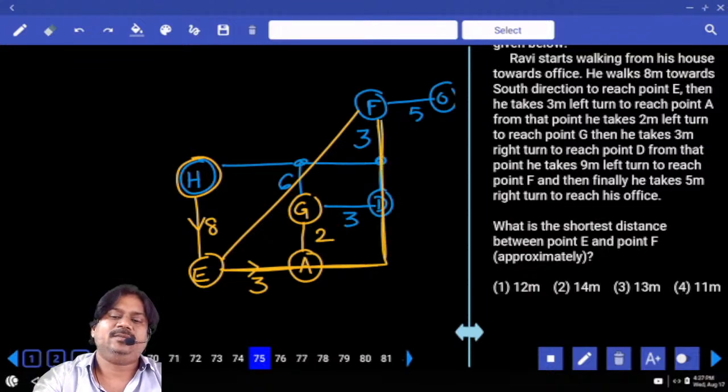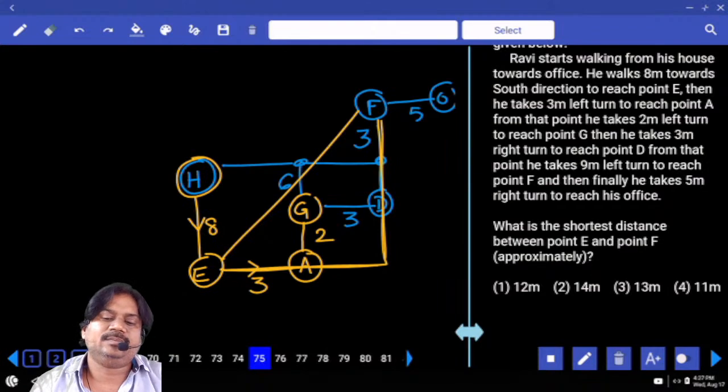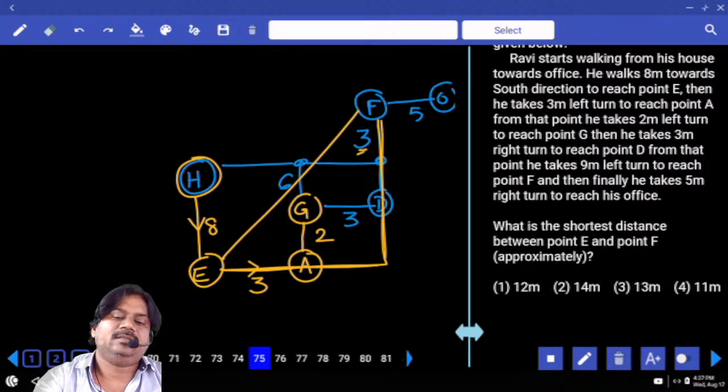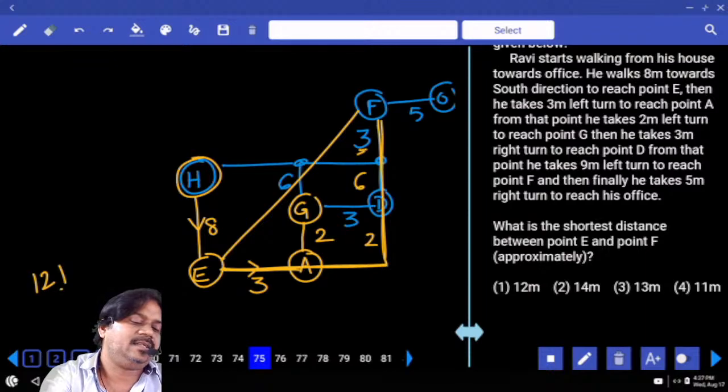So, the sum of the squares of the remaining two values, then the square root. What is this side value? 3, 6, 2. What is the total value? 11. So 11 squared. And this value is 3 followed by 3, total 6. 6 squared is 36. Total